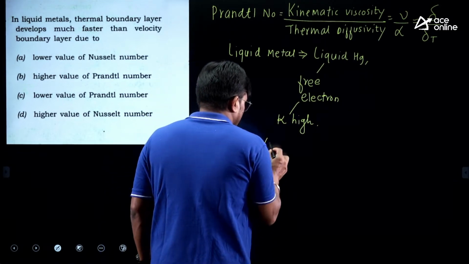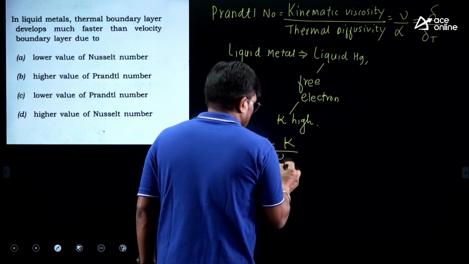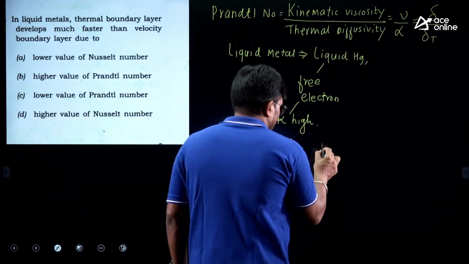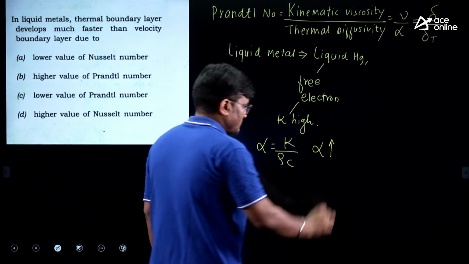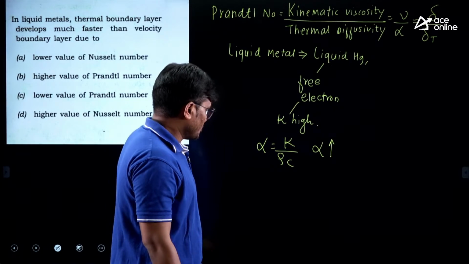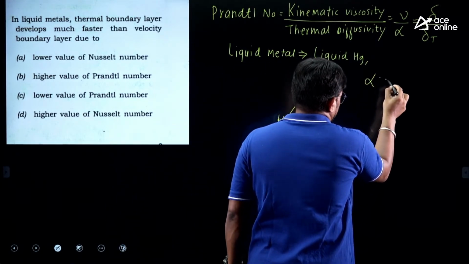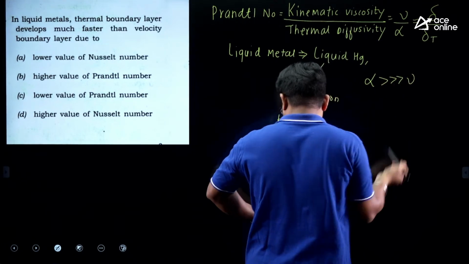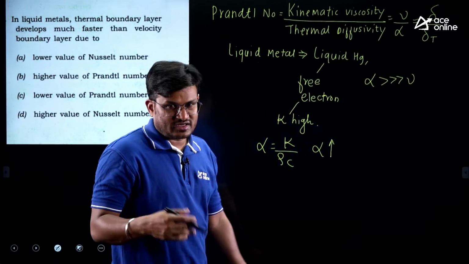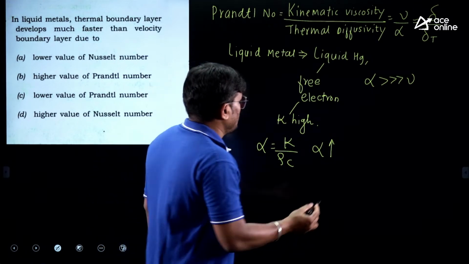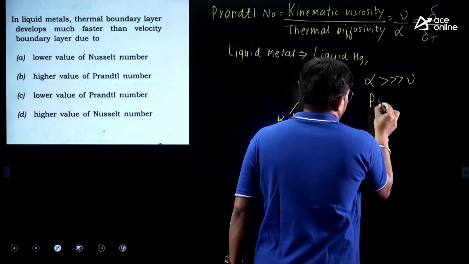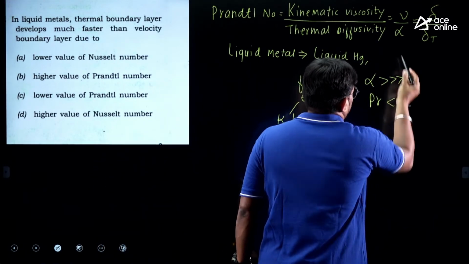Now what is alpha? Alpha is equal to K by rho C. If your K is high, then alpha will be high. So alpha is dominating. For liquid metals, alpha is greater than kinematic viscosity. So if you substitute here, then Prandtl number is less than 1, correct?